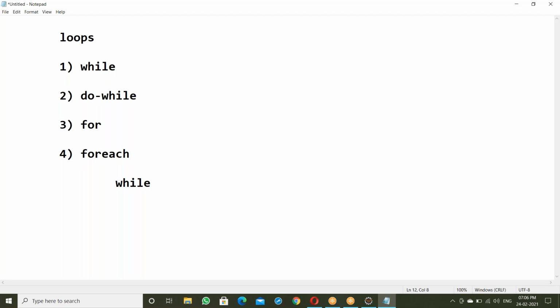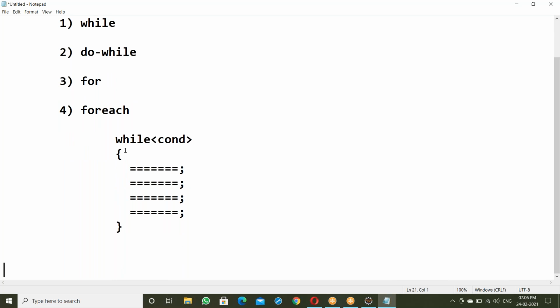See, while some condition starts the while loop. These are some statements here. First statement, next statement, next statement, then closing the while loop.